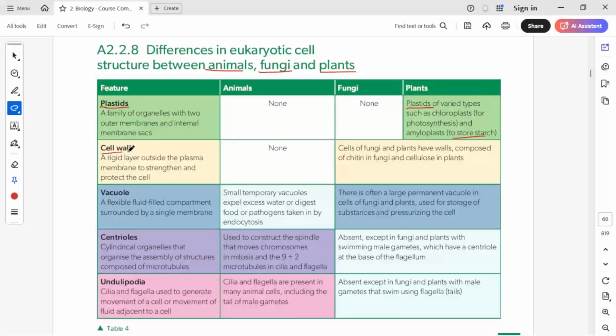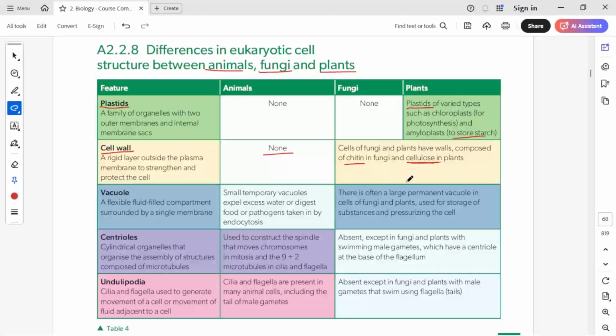Next is the cell wall. The cell wall is a rigid layer outside the plasma membrane, which gives strength and protects the cell. The cell wall is absent in animal cells, a very important point, and it is present in plants as well as fungi. In fungi, the cell wall is made up of chitin, so remember that, and in plants it is made up of cellulose.